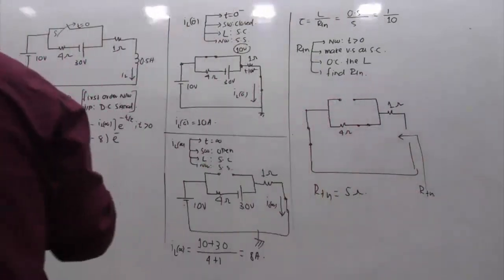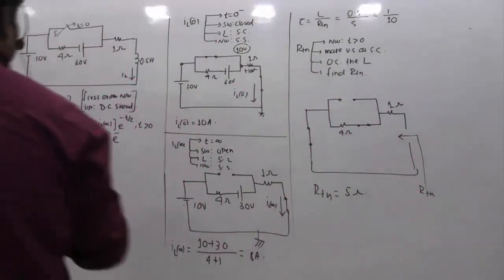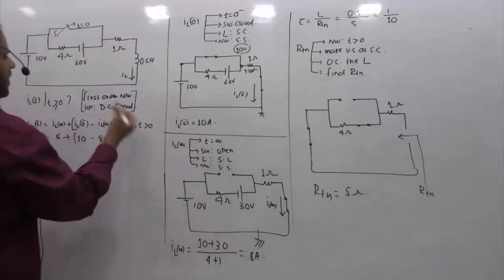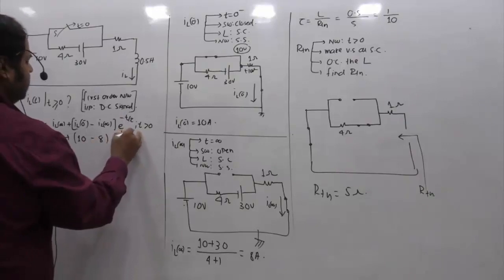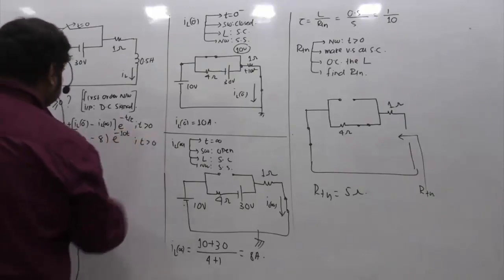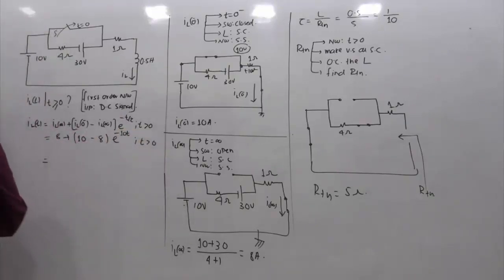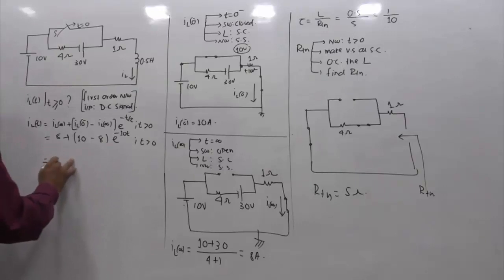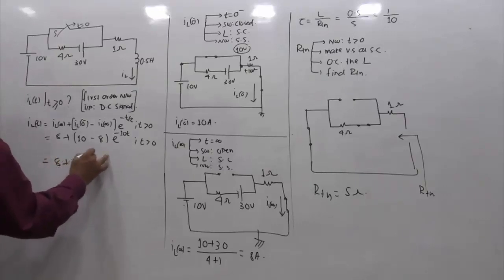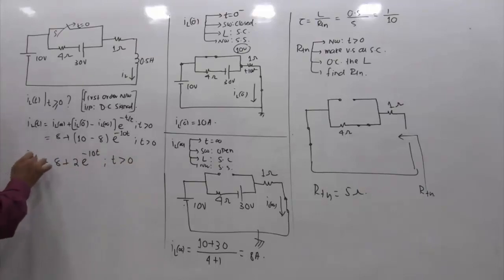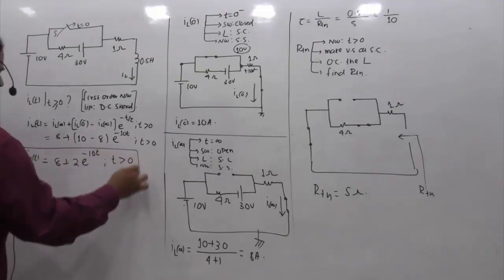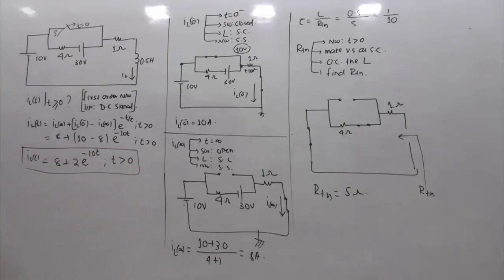So if the time constant is 1 by 10, this becomes 1 by tau. So 1 by 10 is 10, so this is minus 10t. This is valid for t greater than 0. If you simplify this, it comes out to be 8 plus 2 into e raised to power minus 10t, valid for t greater than 0. So this is the corresponding desired expression of the inductor current.